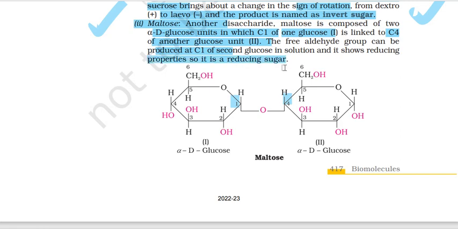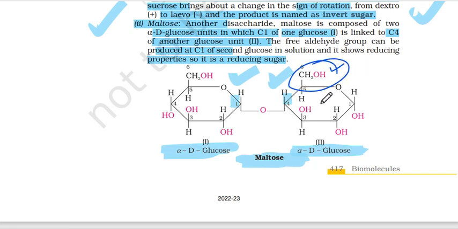Why is maltose a reducing sugar? Now what makes you say that? Very easy. हमने एक glucose निकला, दो glucose molecules निकले maltose से, alpha D glucose. They were linked. एक का carbon 1, एक का carbon 4, और यहाँ पे हमने क्या देखा, इसका जो हमारे पास एल्डिहाइडिक ग्रुप था, that was still there. Fine, you can see it over here. हमारा जो एल्डिहाइड है वो कहीं नहीं गया ग्लूकोज का, तो still it has reducing properties because this is still free.